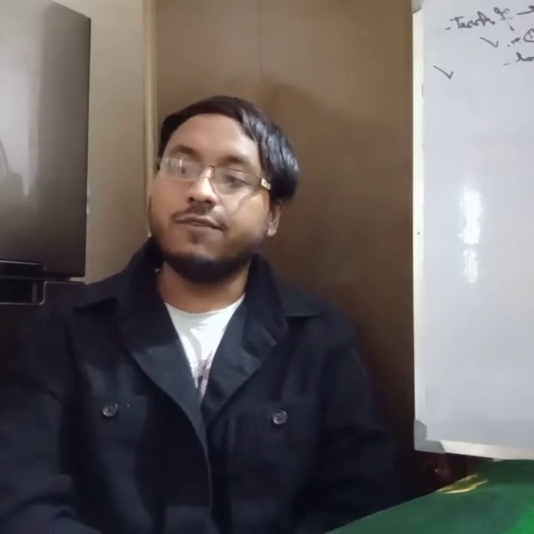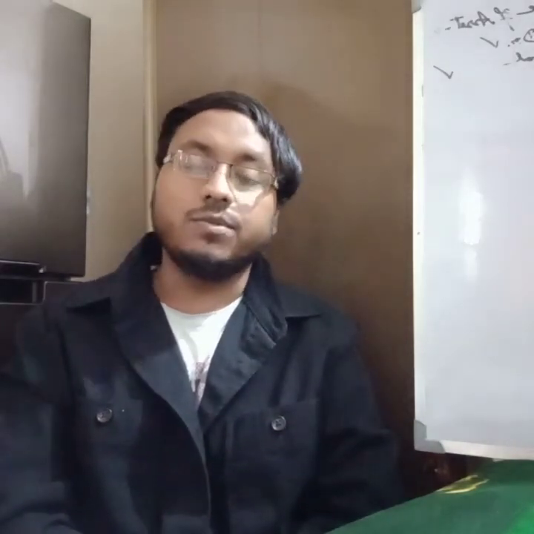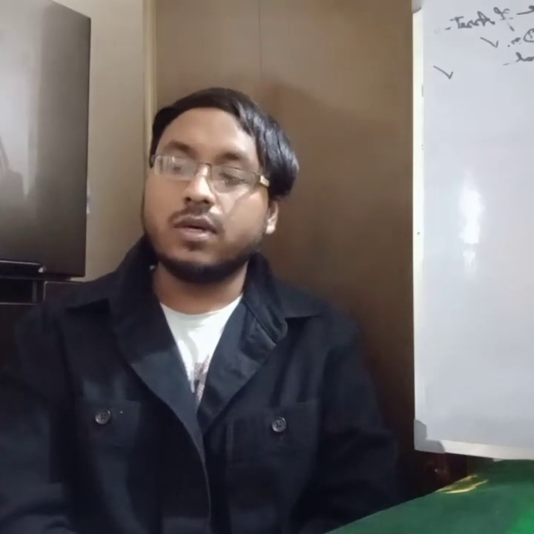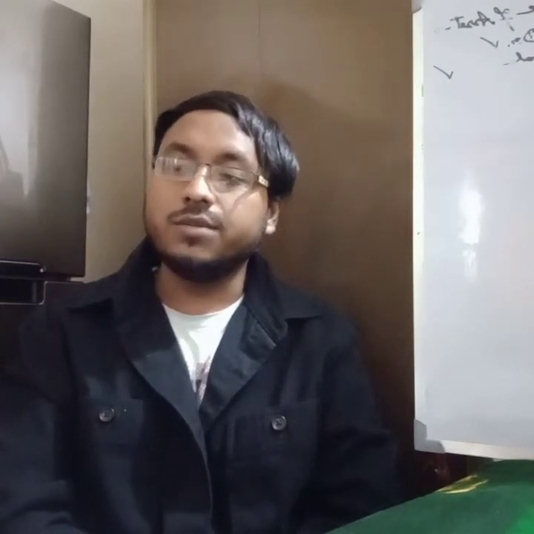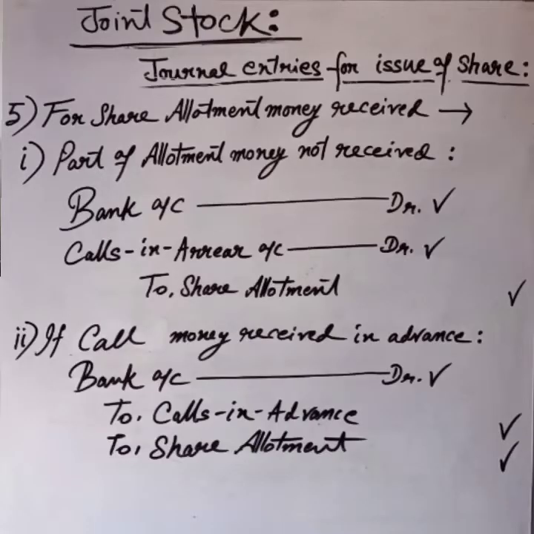Next comes step 5, share allotment money received. So after allotment, the allotment money must be received. The journal says bank account debit, because this money comes in, so bank account will be debited. Calls in arrear account debit if part of allotment not received. You can see this in another journal entry, which is the same. I've given details. To share allotment, to calls in advance, call money received in advance, if call money is received in advance.